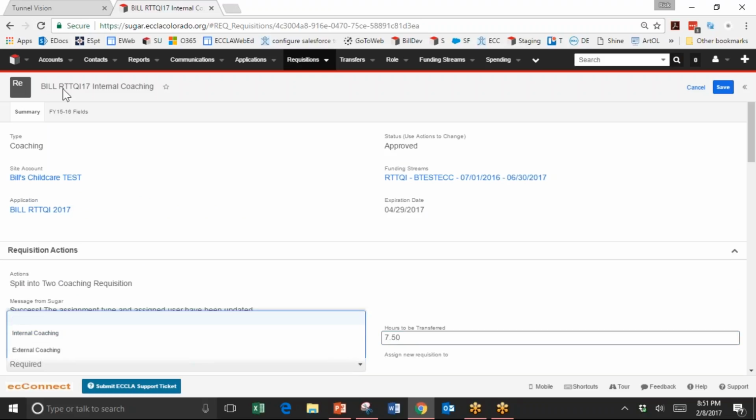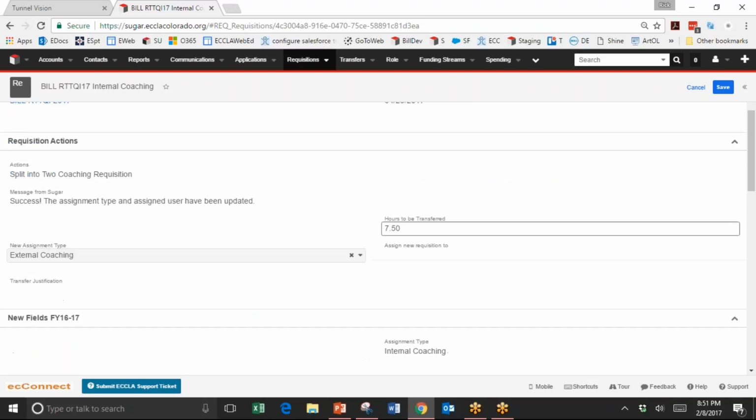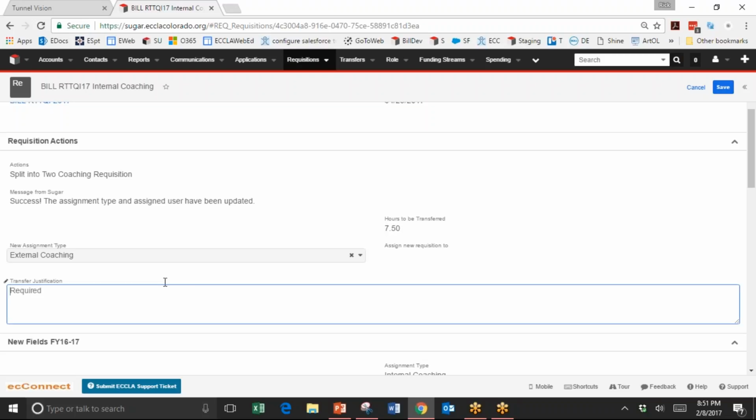New assignment type: we're up here on internal coaching, so we're going to external coaching. But if it was the other way around, we could switch from external to internal. This time though, we're doing internal to external. That will be most of you, since the default is internal coaching. And then you can assign this new requisition to a new coach if you want, but that's not required. Transfer justification is required, and you could say that all our coaching requisitions should be external.